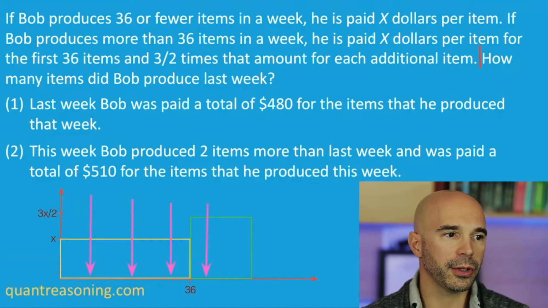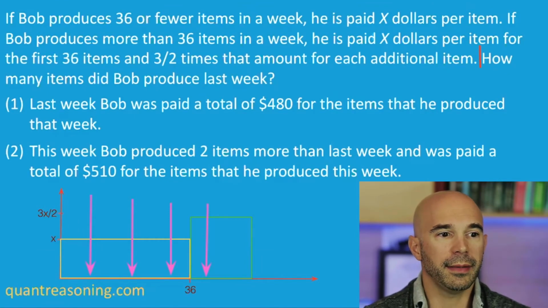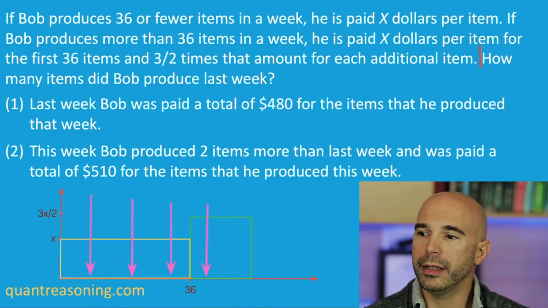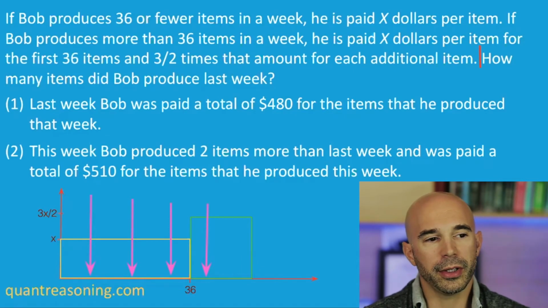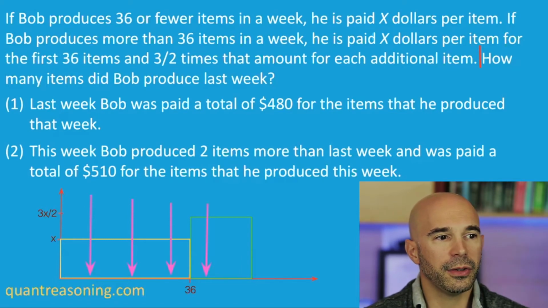The true number of units that Bob produced could be any positive integer. When you read statement 1, you should ask yourself, is it possible that Bob only produced 1 unit? And the answer is yes, he could have just produced 1 unit, and that would be true if x is 480. In other words, I want you to read statement 1 and ask yourself, now that I've read it, can I pinpoint which pink arrow we're looking at? And the answer is no, I have no way of knowing.